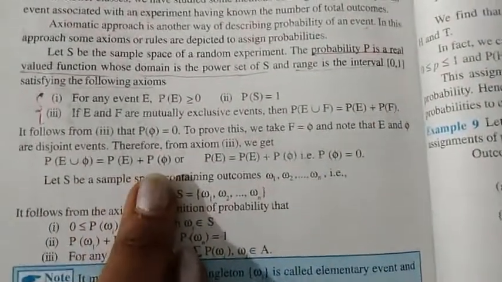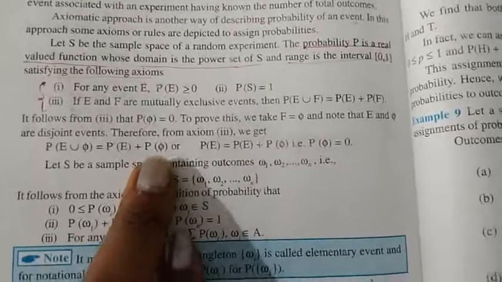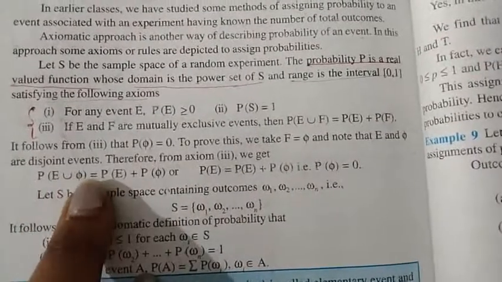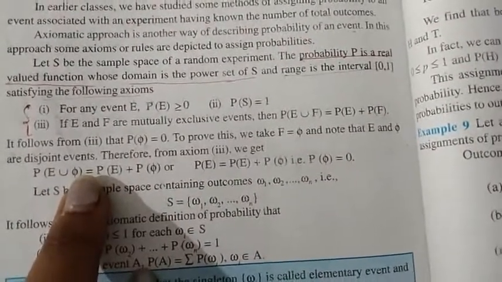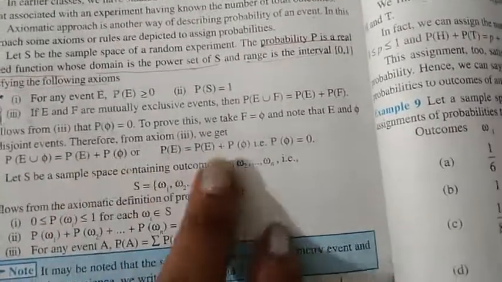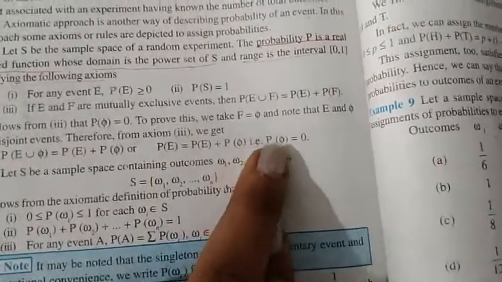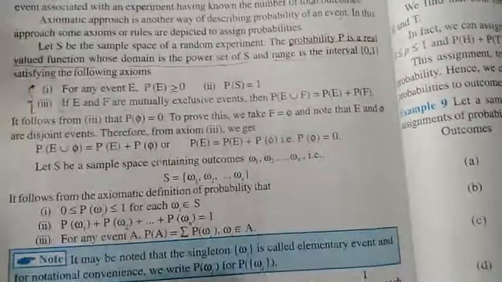So according to this axiom, we can write P of E plus P of phi, right? So P of E union phi is also going to be P of E only, because union of any set with the empty set is going to be the actual set only. So P of E is equal to P of E plus P of phi. So P of E will get cancelled. So the probability of the empty set is 0.